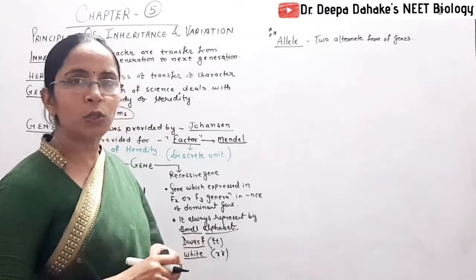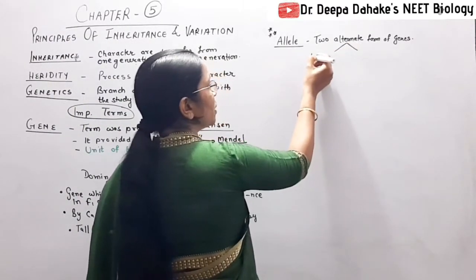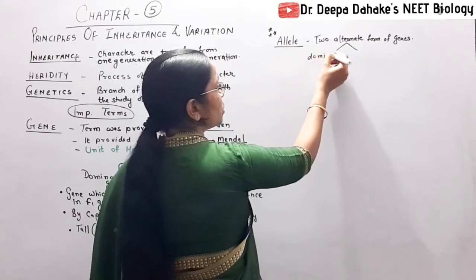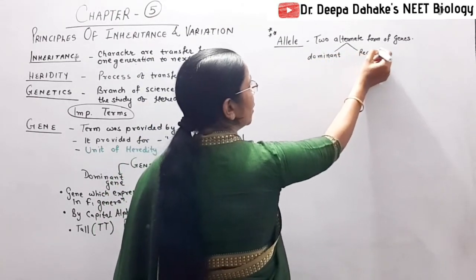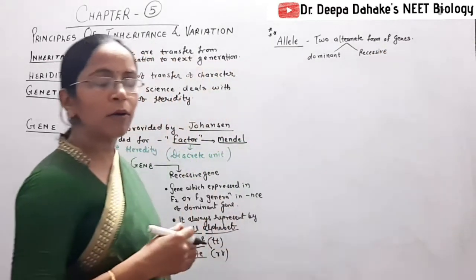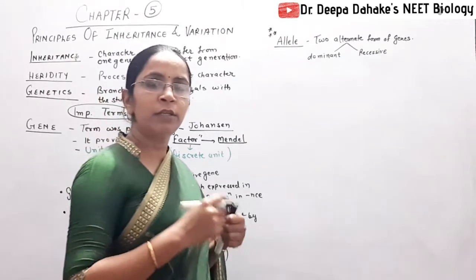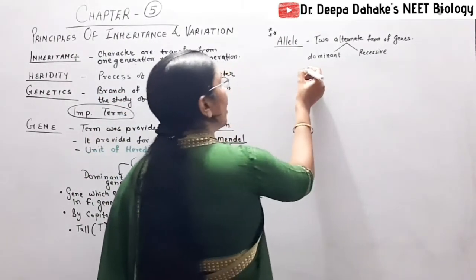Now what are the two alternate forms of gene? One form is dominant and the second form is recessive. These two forms, dominant and recessive, are called alternate forms, alleles.